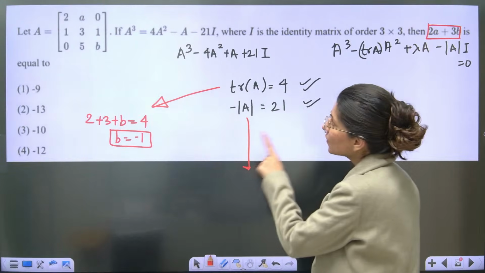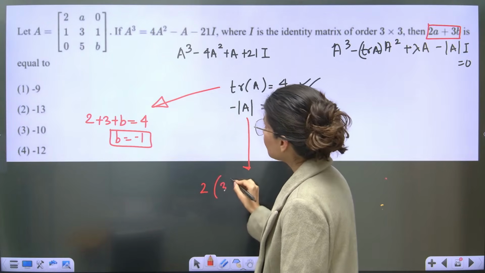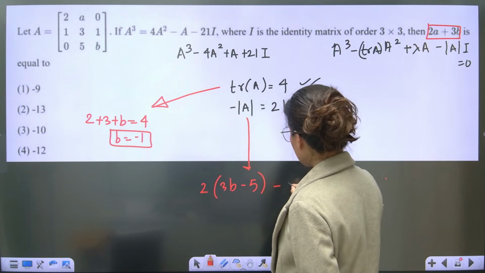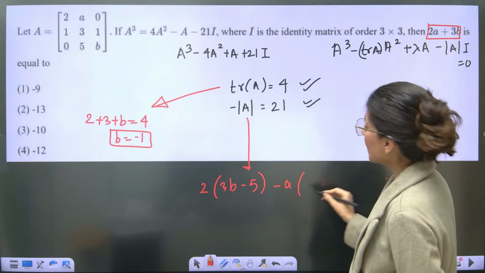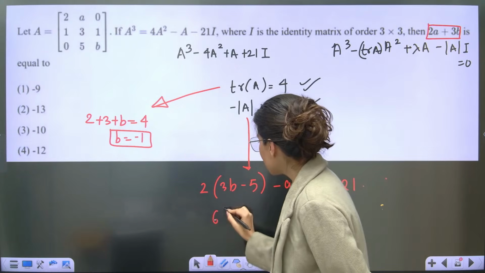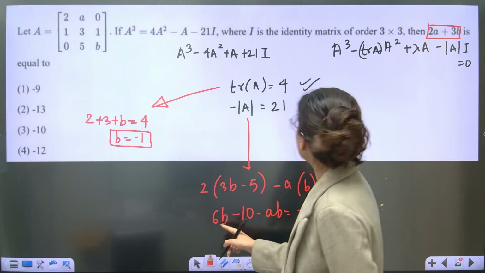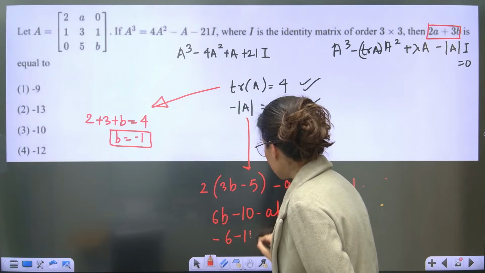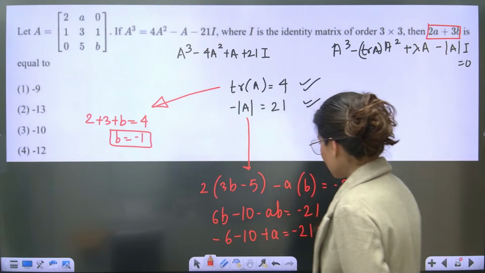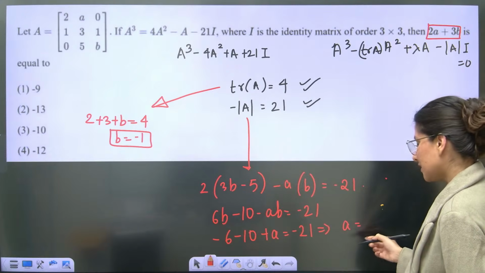Determinant of A is minus 21. So the determinant of A will be what? 2 will be outside. 3b minus 5. Then minus a, minus ab, that's it. This is minus 21. So clearly 3 2s are 6b minus 10 minus ab is equal to minus 21. b is minus 1, so minus 6b minus 10 and plus a is equal to minus 21. So a is coming out as 16 minus 21, which is minus 5.